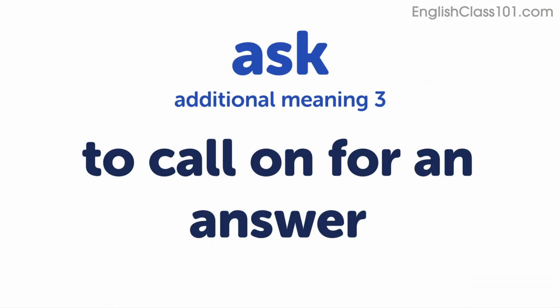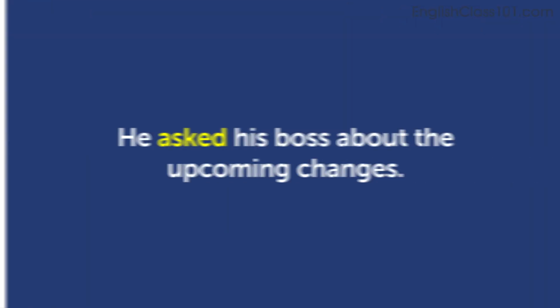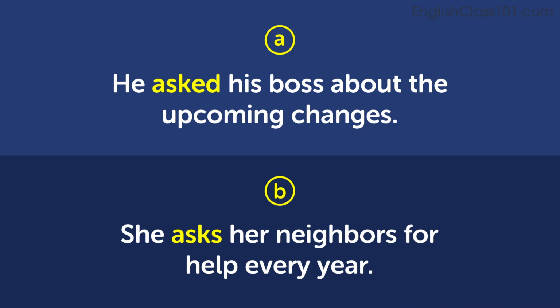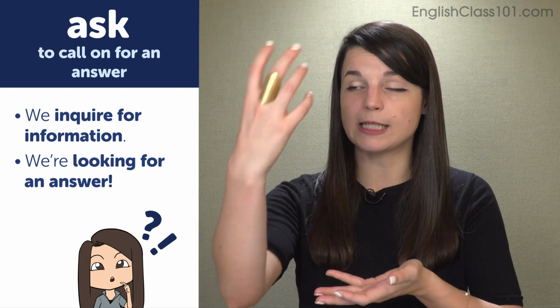The next meaning is to call on for an answer. Here are some examples. He asked his boss about the upcoming changes. She asks her neighbors for help every year. So to ask in these cases, it's not quite a request, but rather we're looking for information. We're looking for an answer. We have a question about something or we need some information. And so we inquire for information. I suppose you can think of it like making an information request in that way. But we're looking for some kind of answer. We go to someone to get information, to get an answer about a question.